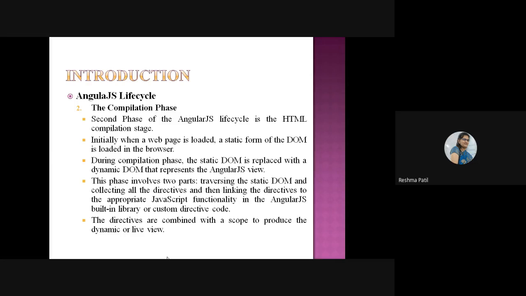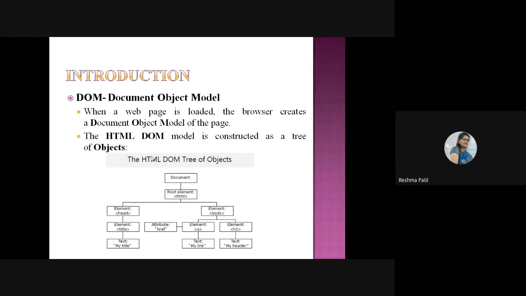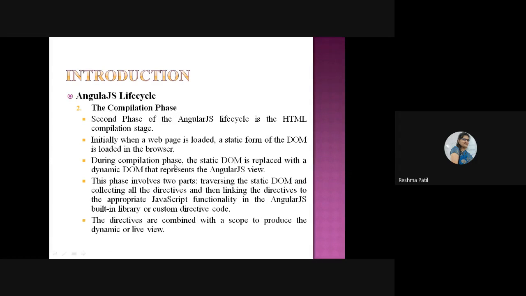Then second is the compilation phase. This is the second phase of the AngularJS lifecycle. Initially when the web page is loaded into the browser, a static form of DOM is loaded in the browser. I have taken an example of the static form of DOM here. See, this is the static form of DOM, means the basic structure of your HTML. First is document, then root element, then other elements, then its attributes. This is the basic structure of DOM. So this structure is loaded here initially.